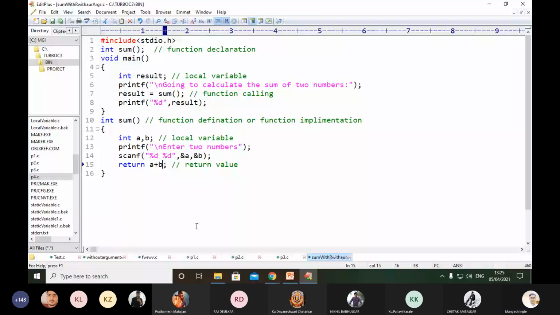Getting? Because 0 is one kind of a value, 0 to 9 supported by integer data type. Is that clear, guys? Yes, sir.